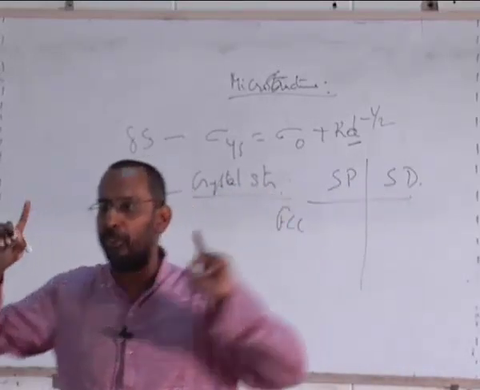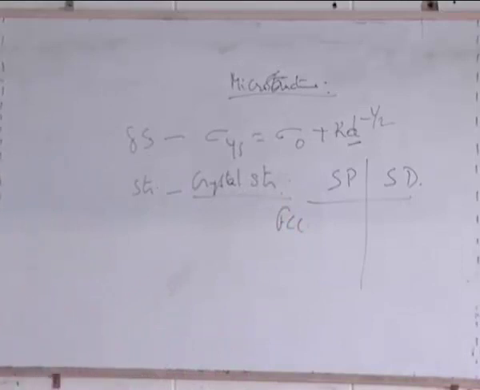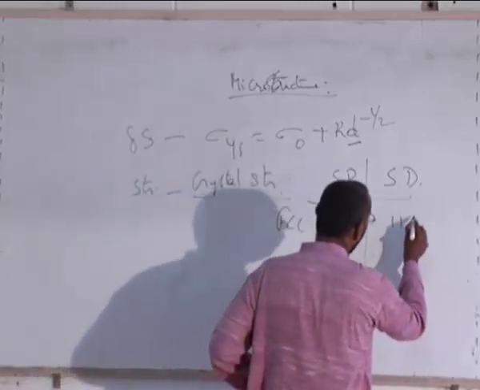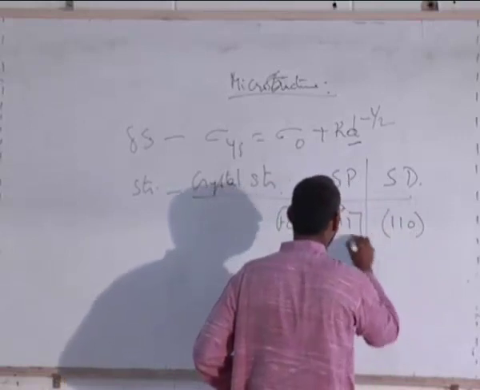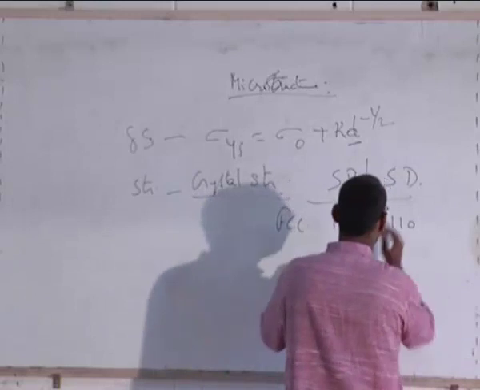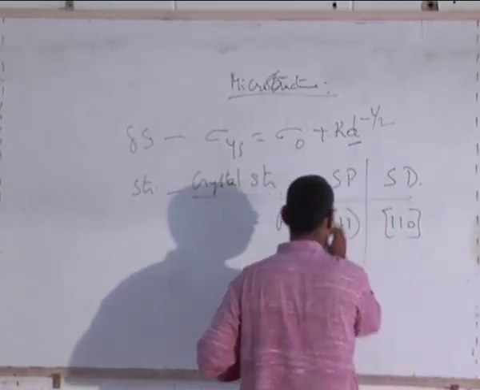Only one of you should talk. Yes, can you tell me what is the slip plane in FCC? 111. What is the slip direction? Very good. So slip plane is 111, slip direction is 110. This is shown like this. It's opposite. Very good. Thank you very much. This is this, and this is this.